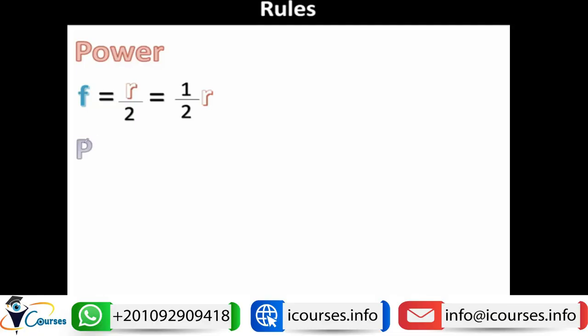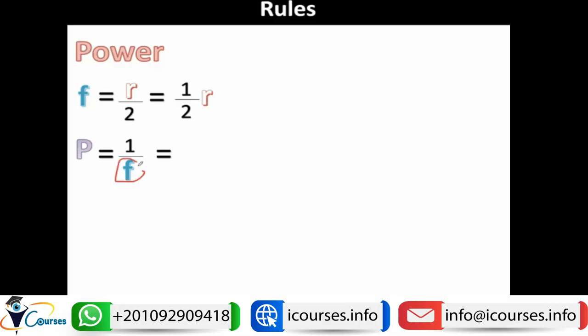Then we have the power. The power of any surface is equal to 1 divided by the focal length. This is the first basic rule in optics. The power of any reflecting or refracting surface equals 1 divided by the focal length, or the inverse of the focal length.